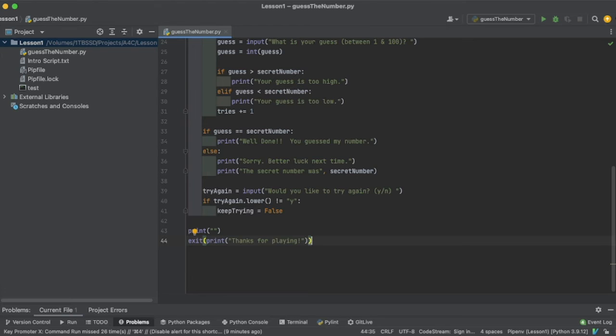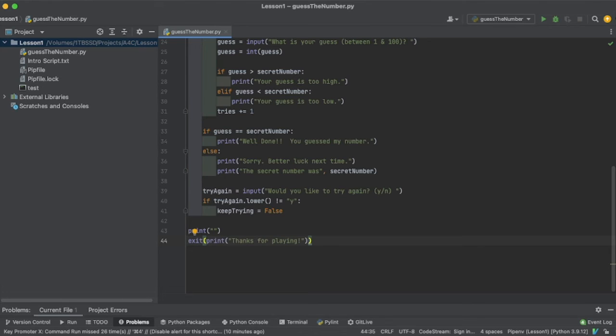But Python has some very unique ways of processing information, unlike other programming languages. And one of those is a poem.